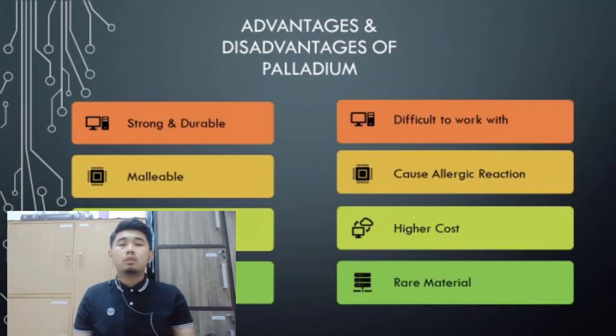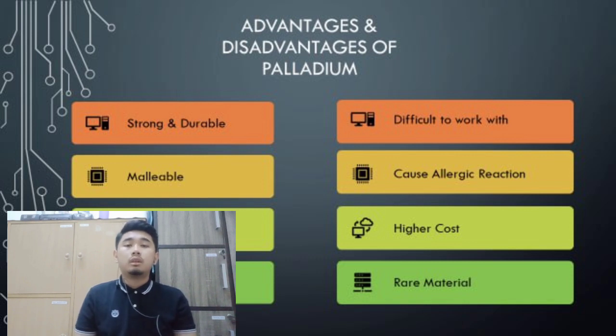Furthermore, I will tell you about the advantages and disadvantages of palladium metal. As you can see in the background, on the right are the advantages and on the left are the disadvantages of palladium. I will tell you about the advantages first. Palladium is very strong and durable. This is related to its properties, as it has a cubic crystalline structure.